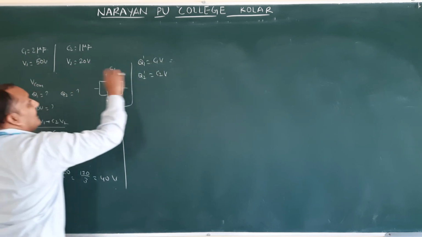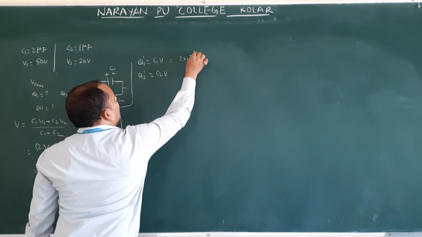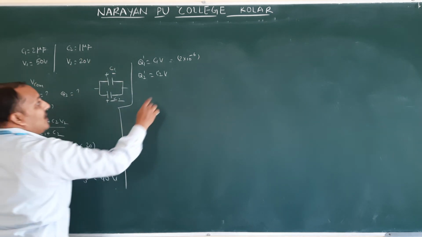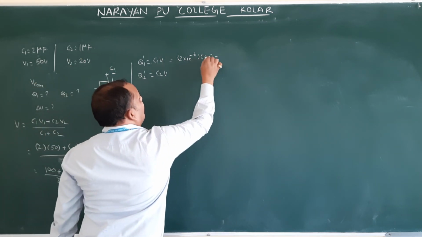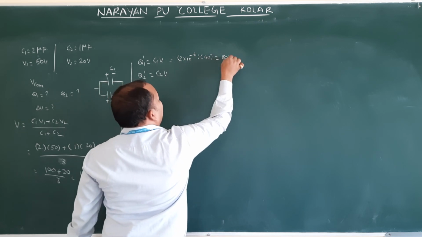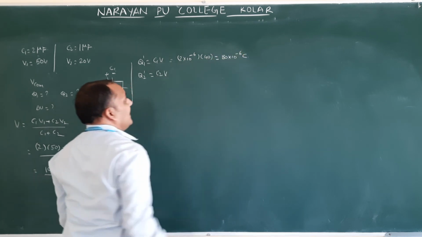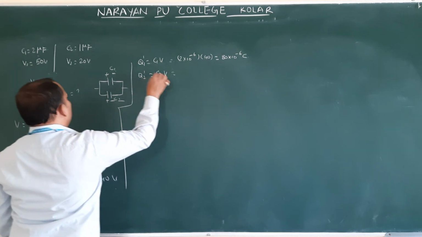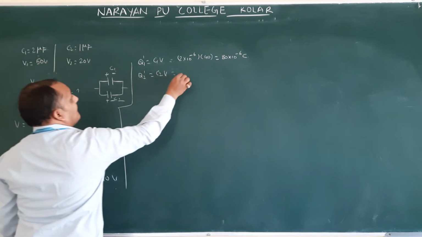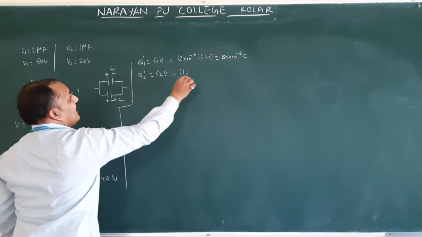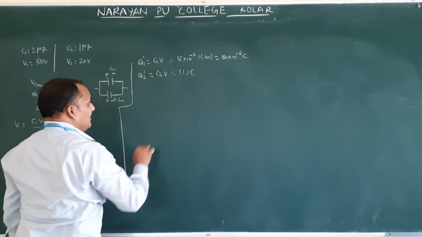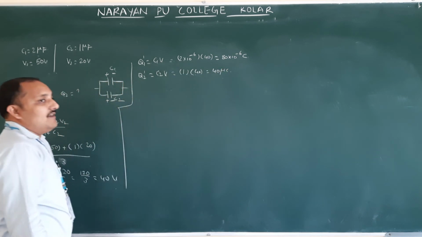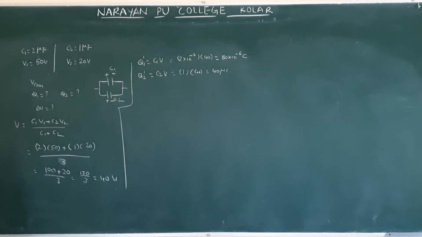2 microfarad, 2 into 10 power minus 6. V value, how much did you get? 40. 40 into 2, so 80 into 10 power minus 6 coulombs, or 80 microcoulombs. C2 value, directly I am writing 1 micro, I am not writing 10 power minus 6. V value again 40. Therefore 40 microcoulomb, or 40 into 10 power minus 6.